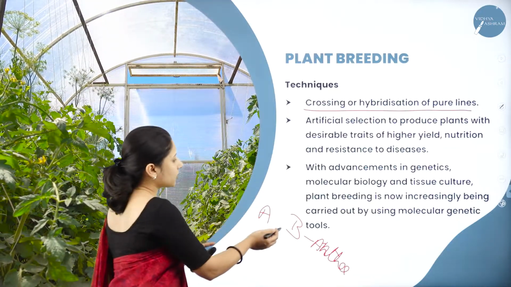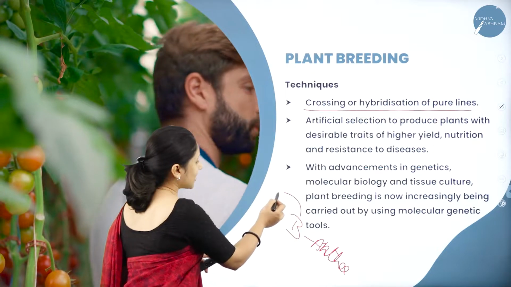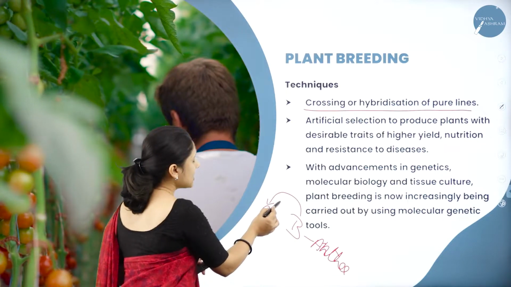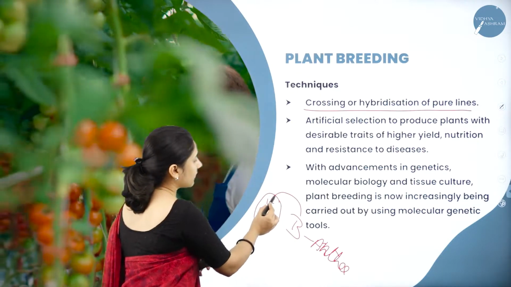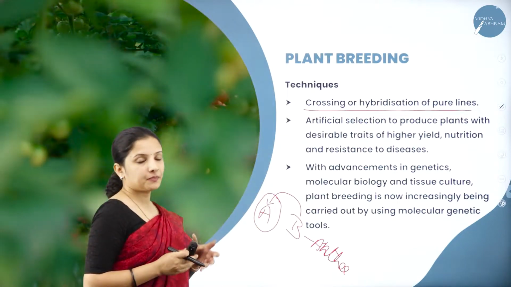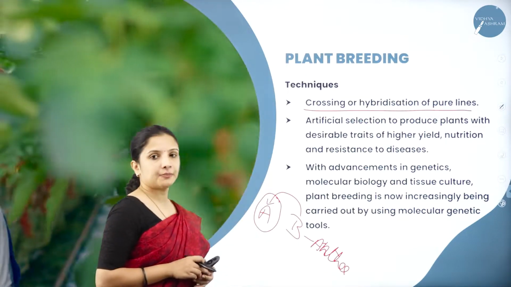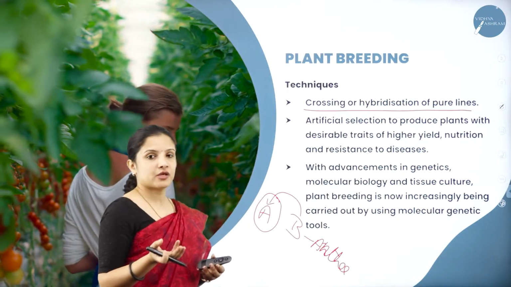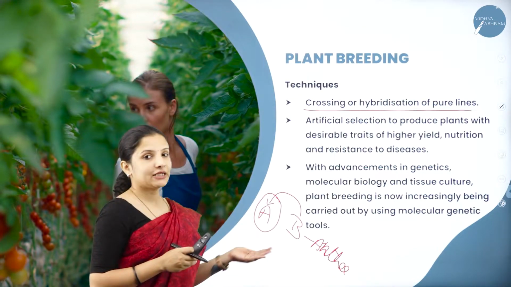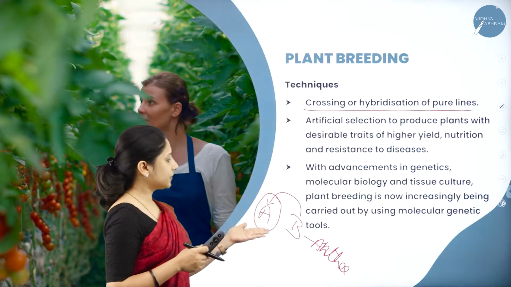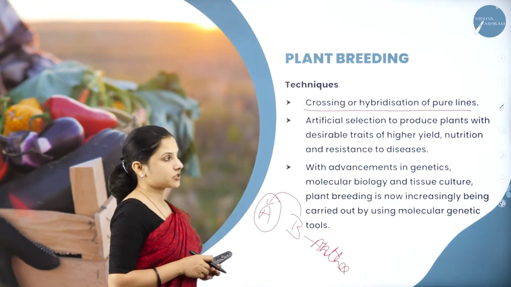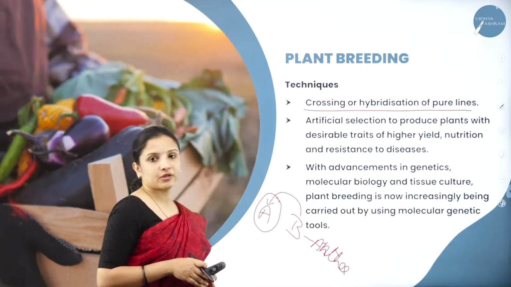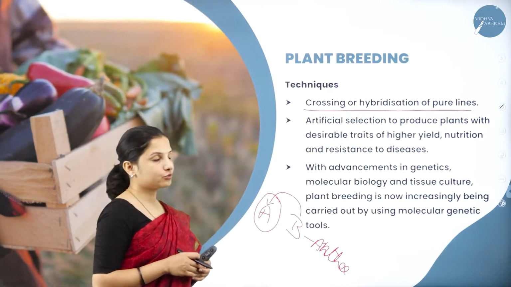Then they take this pollen grain and dust it onto plant A, and they cover the whole flower part of plant A with a plastic covering. Now what will happen? Fertilization will occur, then the ovule formation will occur, and then the seeds will set, right? That will happen in the case of cross-pollination. Therefore, crossing or hybridization to obtain pure lines will be done.